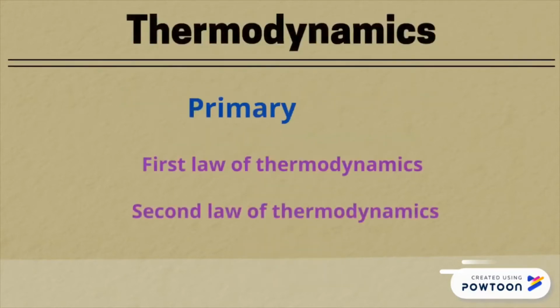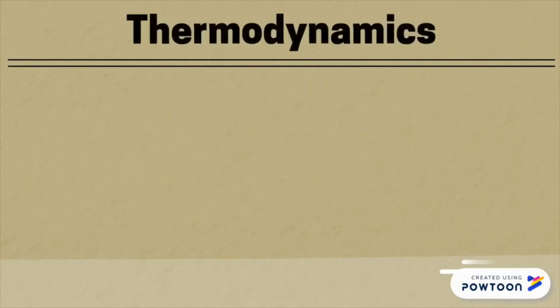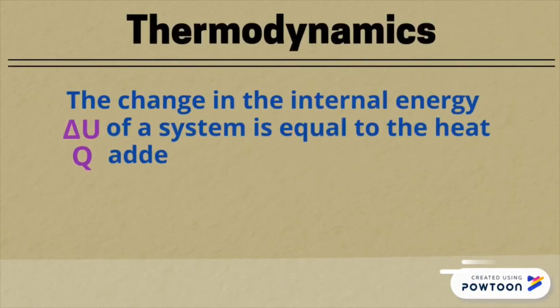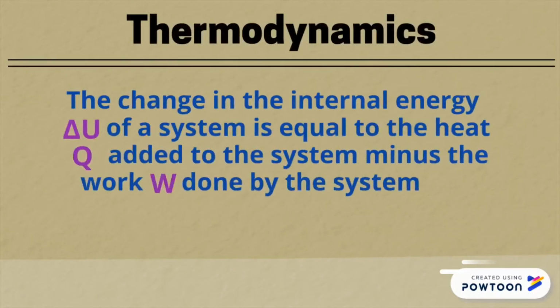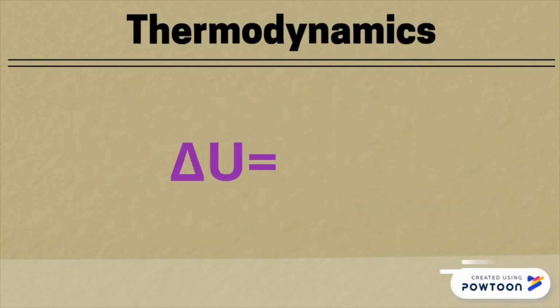The primary results of thermodynamics can be described in two laws. The first law of thermodynamics: the change in internal energy delta U of a system is equal to the heat Q added minus the work W done by the system. This equation generalizes the conservation of energy, including heat.